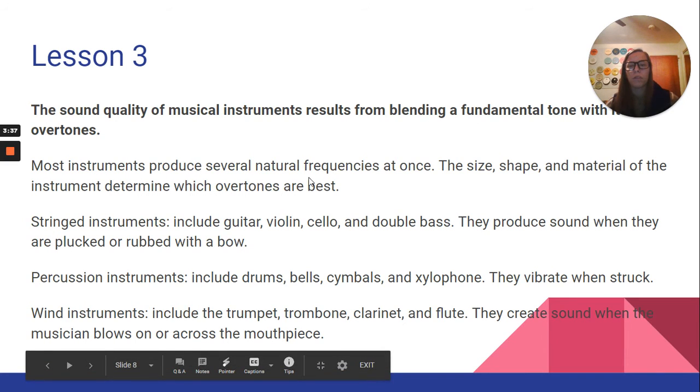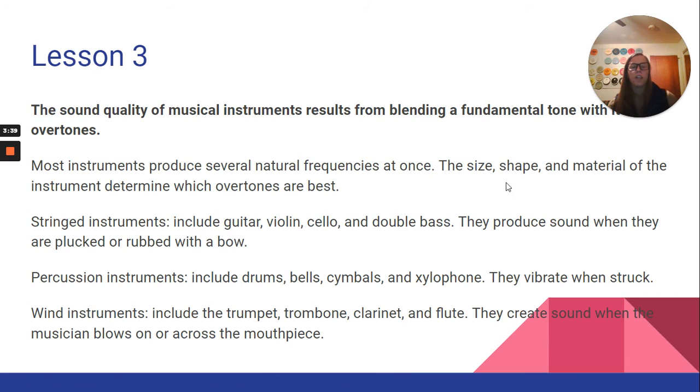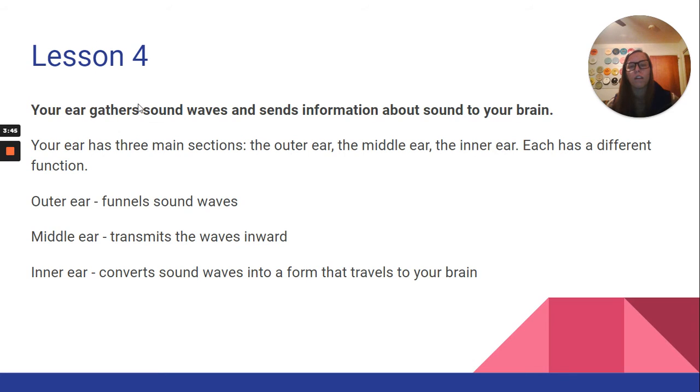So most instruments produce several natural frequencies at once. The size, shape, and material of the instrument determine which overtones are best. Lesson 4, your ear gathers sound waves and sends information about sound to your brain. Your ear has 3 main sections, the outer ear, the middle ear, the inner ear. Each has a different function.